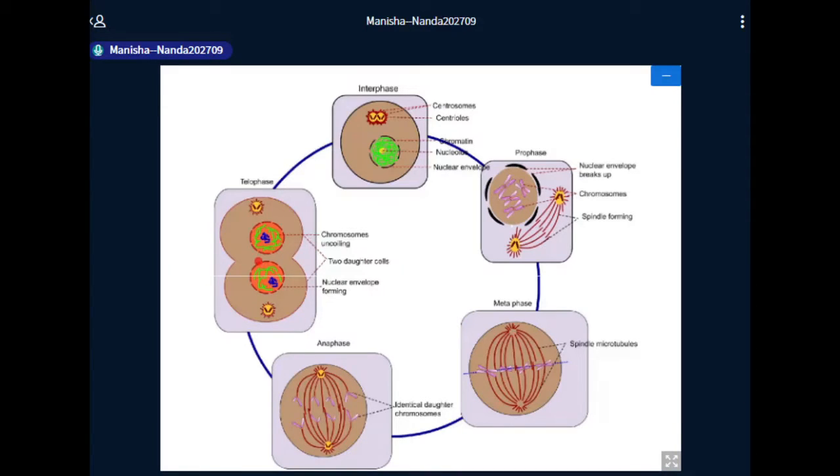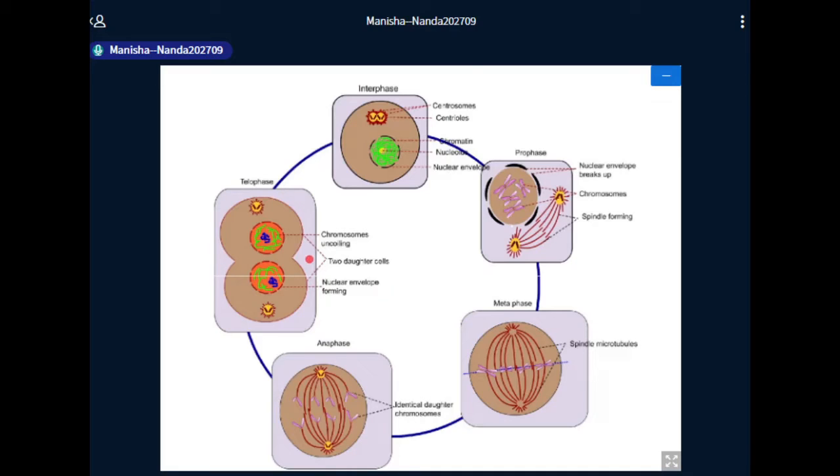And finally comes telophase and the cytokinesis, during which these duplicated chromosomes have actually moved to the opposite poles, and you'll see the cell getting back to the interphase-like state, where you will see the regeneration of the nuclear envelope and the decondensation of the chromosomes, and finally the cytoplasm again dividing into two, and the cell being distributed into two different cells, just where you can see this equatorial plate here.